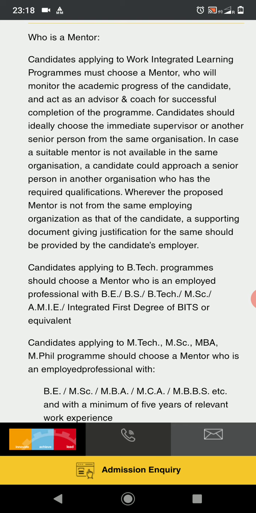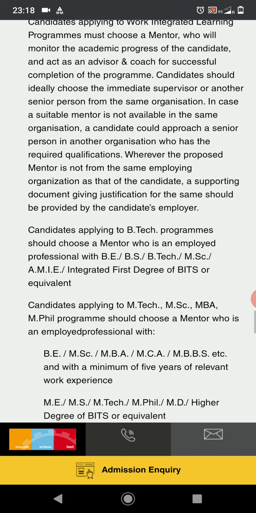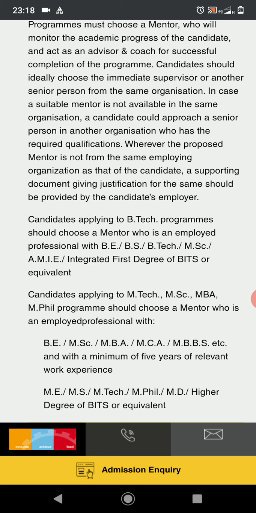There are a few eligibility criteria for a mentor as well. For a person who is applying for BTech programs, a mentor could be any employed professional with a BE, BS, BTech, MSc or integrated first degree from BITS or equivalent.